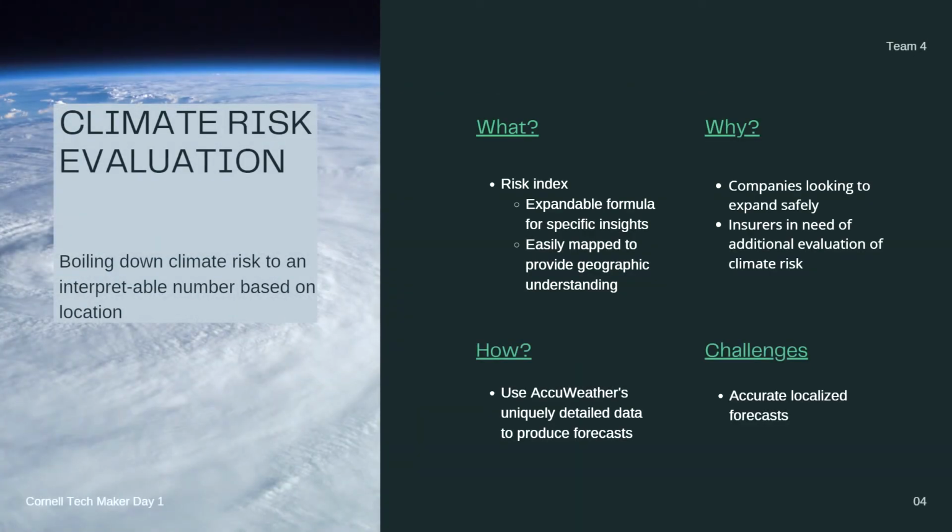Okay, so our second idea is climate risk evaluations. To answer our how might we questions, the key question you need to ask is how to understand and assess such climate risks. One way is to use data to quantify such risks into a numerical index, and we can generate a risk index map so that stakeholders can better understand the difference in climate risk across various locations. Later on, we can use such index to expand and tweak to multiple industries.